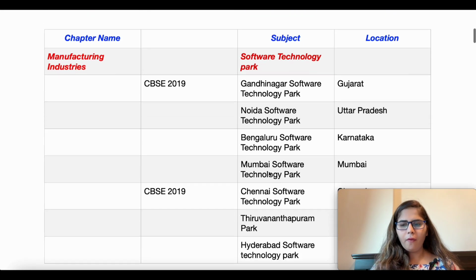Okay, you have to practice that. Surely a 5 marks question will come from the map. All the best for the 10th graders. Okay, I hope your exam will be good.